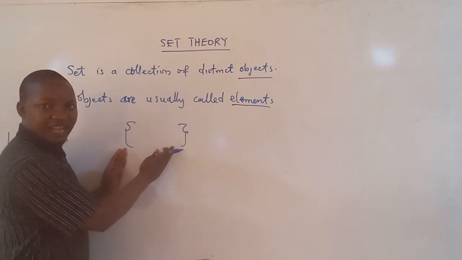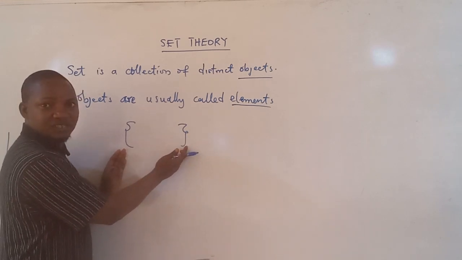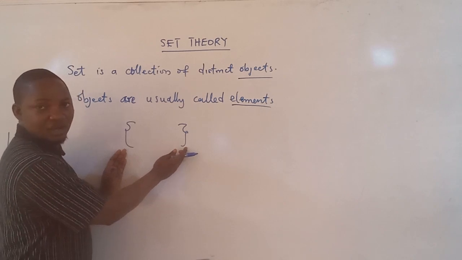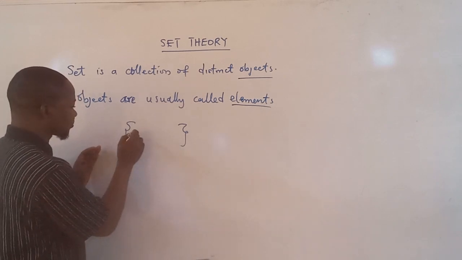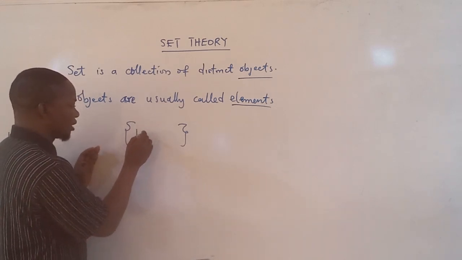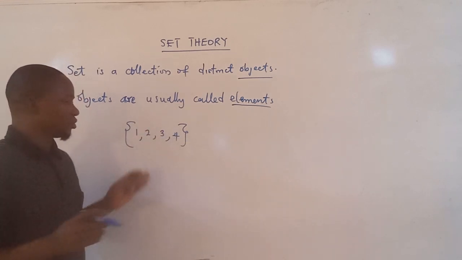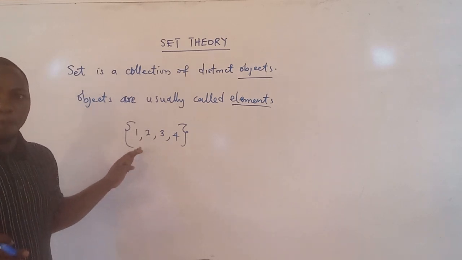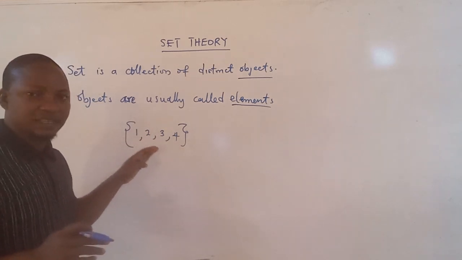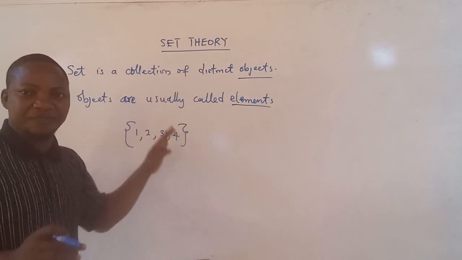After the last number, I'll close it with the right brace. So this set will be the numbers 1, 2, 3, and 4. This is the set of all positive integers less than 5.